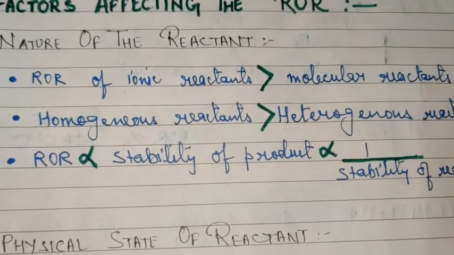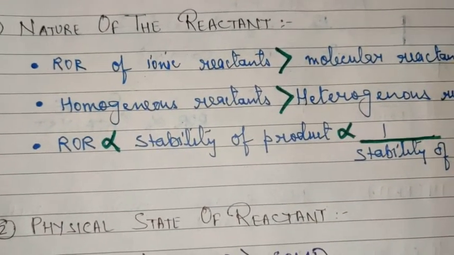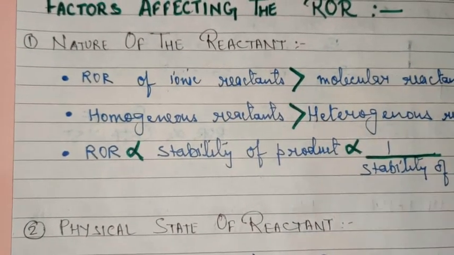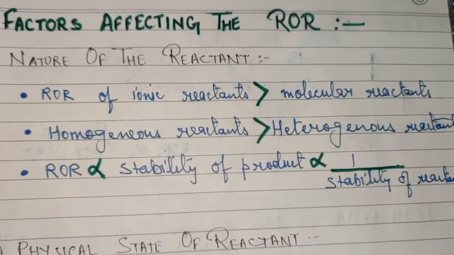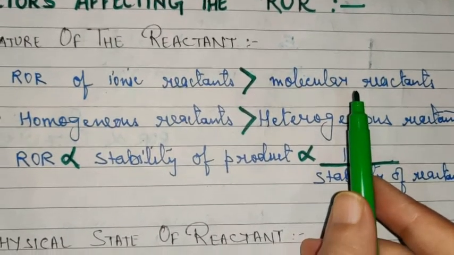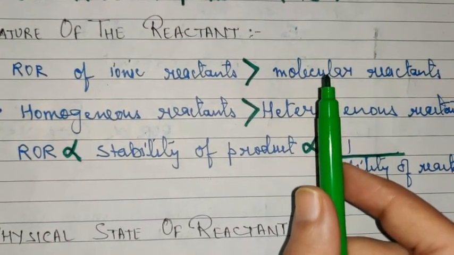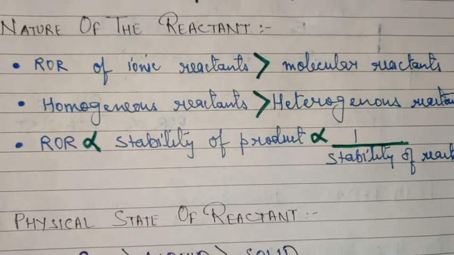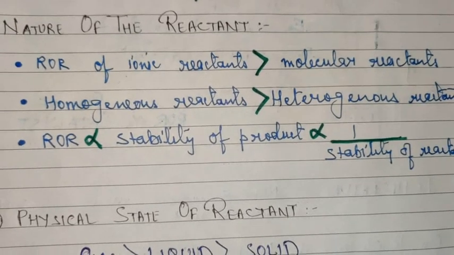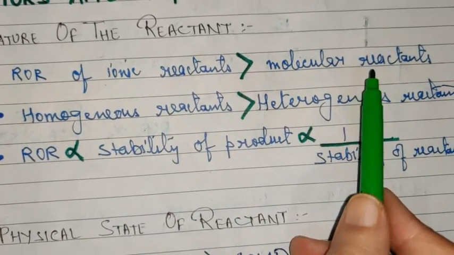So you can again write down the reaction to find out the ions produced. All the ionic reactions, or the reactions that include ionic compounds, are very quick reactions. They occur within microseconds, whereas molecular reactions, like the formation of ammonia, involve covalent compounds, and covalent compounds include covalent bonds. Since the bonding is there, it will need some rearrangement of bonds, which will take more time in comparison to ionic reactants. So obviously the rate of reaction of ionic reactants is much more than that of molecular reactants.